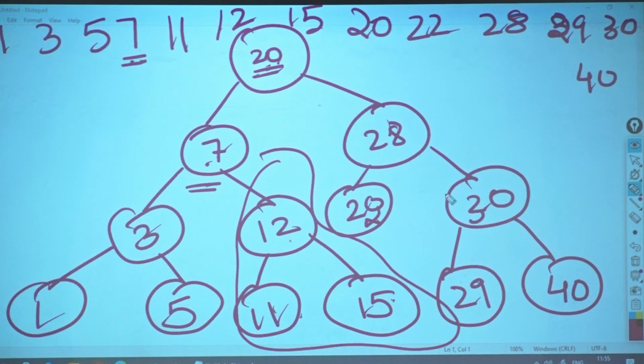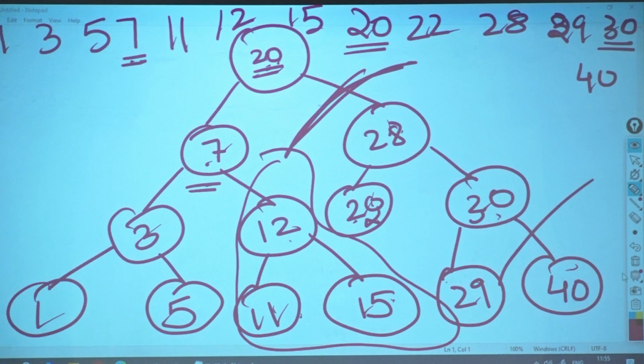11. Give me the successor of 20. How will it come? Who is the subtree? Here it will cut out. In this subtree, who is minimum? 22. Give me that of 30. In order successor of 30. Why?